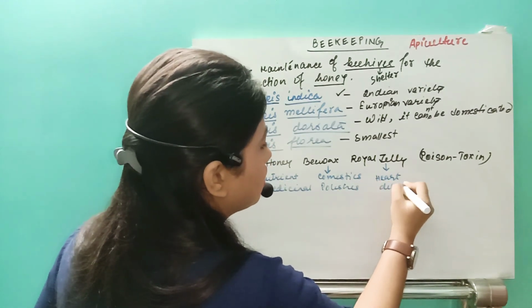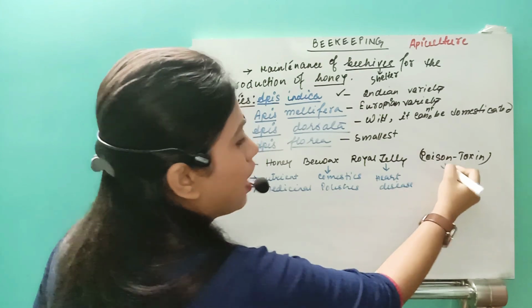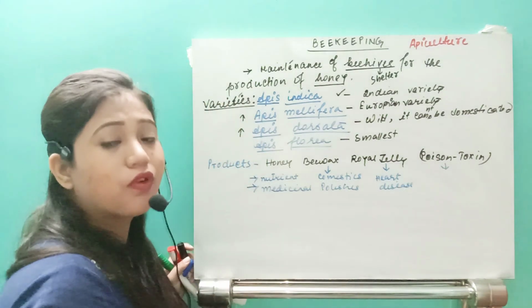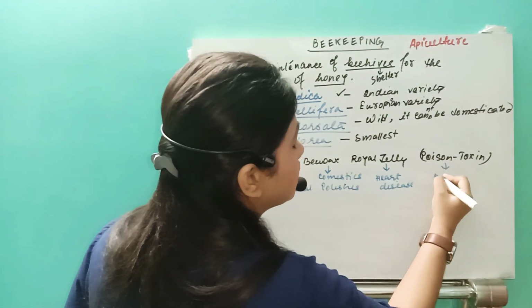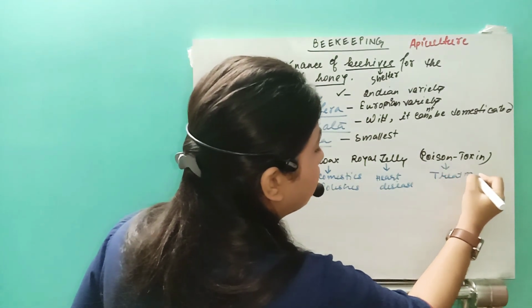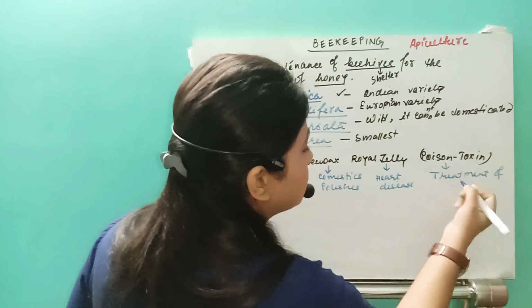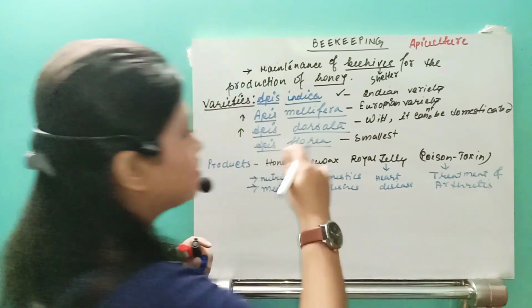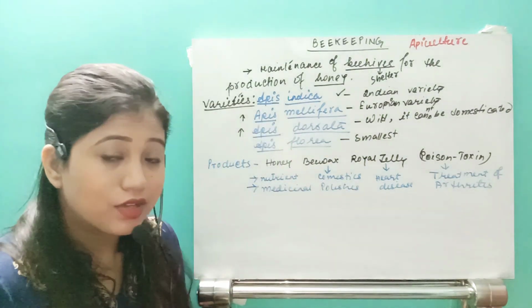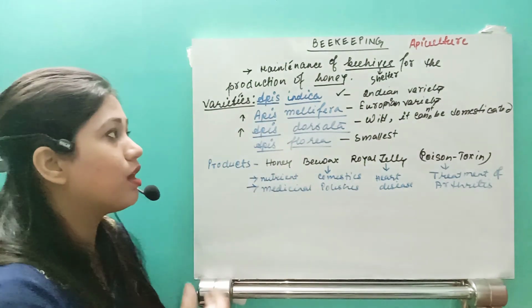And the poison extracted from the worker bee's sting is used for the treatment of some diseases like arthritis. So these are the uses of the products we can collect from the honeybees.